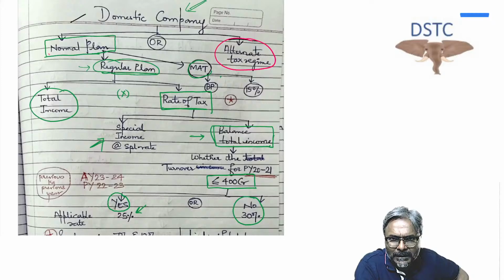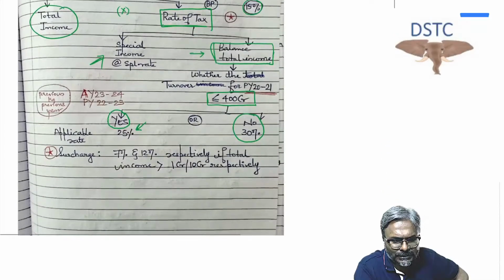Book profit. Now book profit has to be computed under 115JB, and on that book profit, what is the rate of MAT applicable over here? The rate of MAT applicable is 15%. The rate will remain constant irrespective of whether there is any special income included in the book profit. It will not change the rate of MAT in that case.